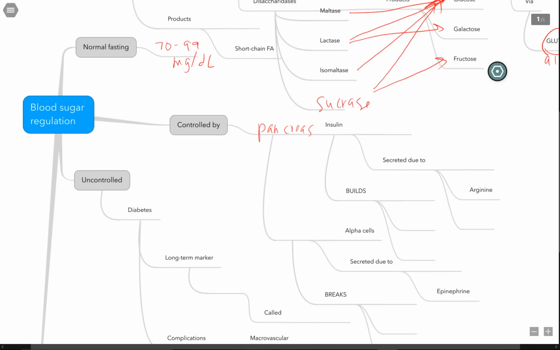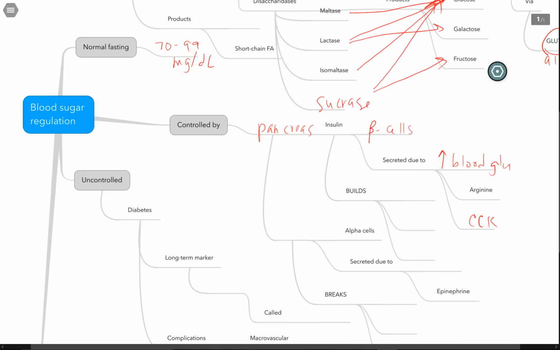The first peptide hormone is called insulin, and that's released from the beta cells of the pancreas. And that's secreted in response to elevated blood sugar, so high blood glucose. It can also be elevated in response to arginine, and CCK helps stimulate release of it.